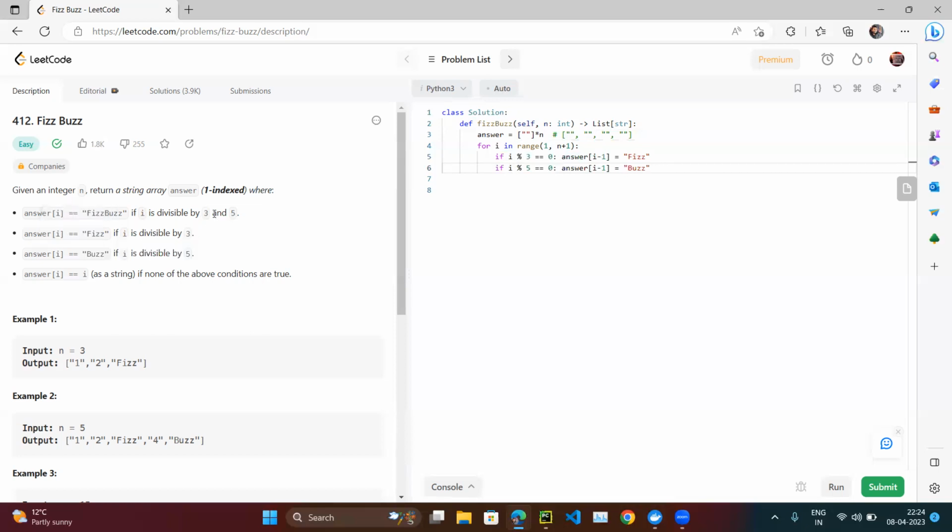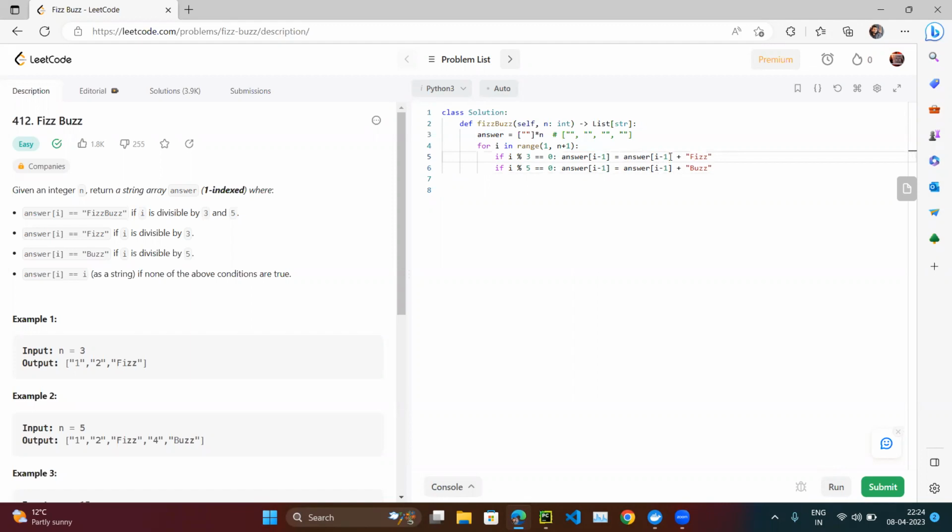But this is going to work for these two conditions. What about if I is divisible by both 3 and 5? Let's suppose 15. In the 15 case, 15 divided by 3, yes, so first we are putting fizz. Now we are checking 15 divided by 5, then we are overwriting fizz with buzz, but we don't have to overwrite. So what we can do is, we will check what exists there and we are going to append.